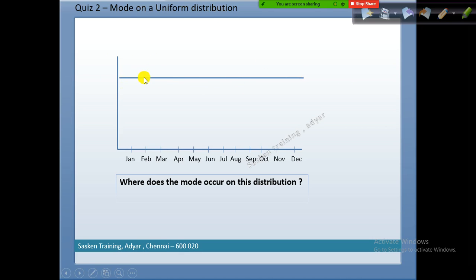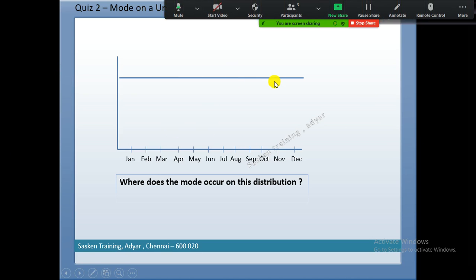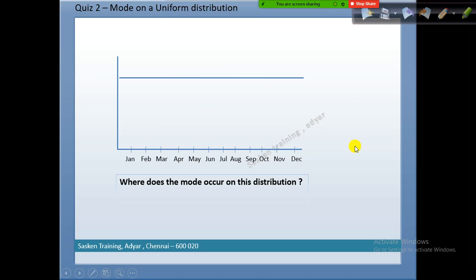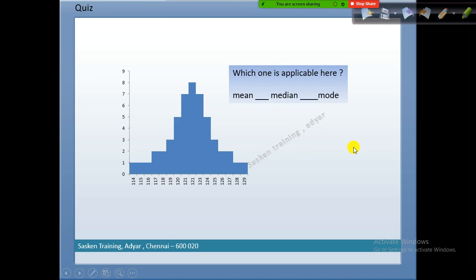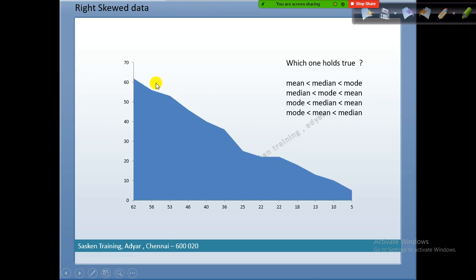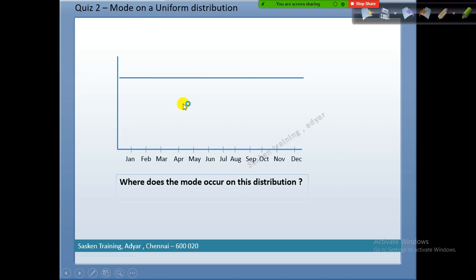When you plot the data, you will get a straight line. Let's say in the histogram it will be like this. All the bars will be at equal height. Since it is called uniform distribution. But what is the mode here? Can you tell me where is the mode here? Here we can see the mode, because this is the tallest one, and the mode is here. And where is the mode here? There is no mode here. In the case of uniform distribution, there is no mode.